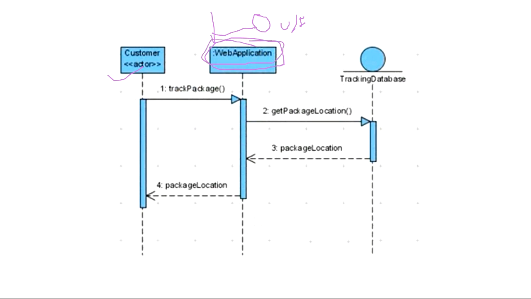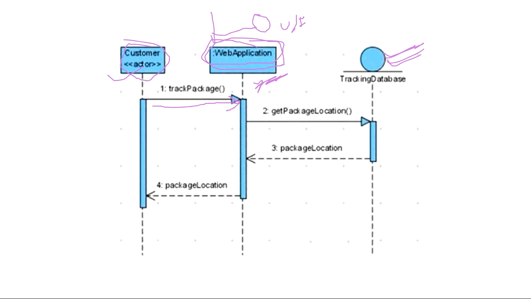And finally, in the background, we have this entity that is tracking database. Database है. Okay, so that is represented using the help of an entity. कि सारा tracking, सारे orders की tracking ID, order details is stored here. So what this customer actor is doing, this is first sending the message that track package. I want to track my package. I want to perform this function to the web application, right? He will enter his tracking ID in the web application.